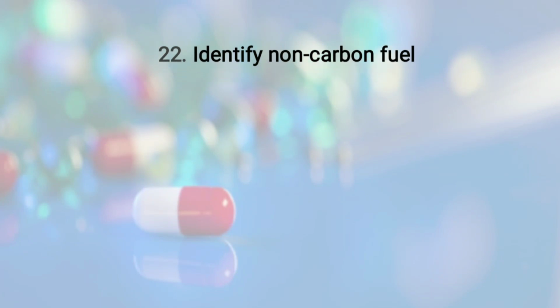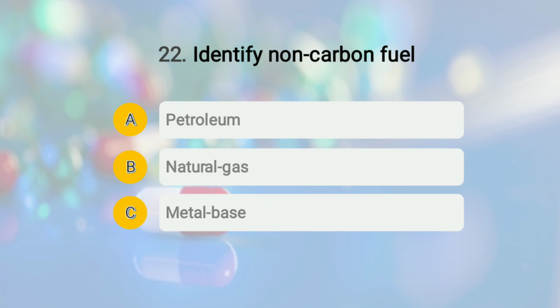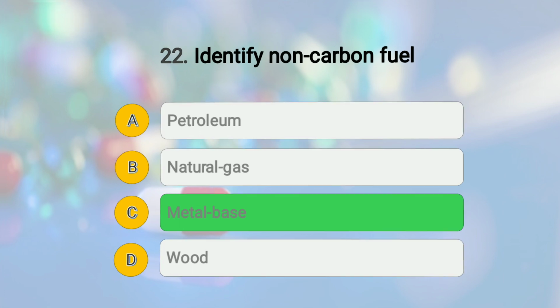Moving to question number 22. The question is identify non-carbon fuel, and the options provided are A, petroleum, option number B, natural gas, option number C, metal base, and option number D, wood. So non-carbon fuel is option number C, that is metal based. Natural gas, wood, coal, coke, petroleum, gasoline, kerosene are all examples of carbon fuel, whereas non-carbon fuel include nuclear fuel, metal base, chemical fuel, etc. Okay, so metal base is a non-carbon fuel and thus the right answer.